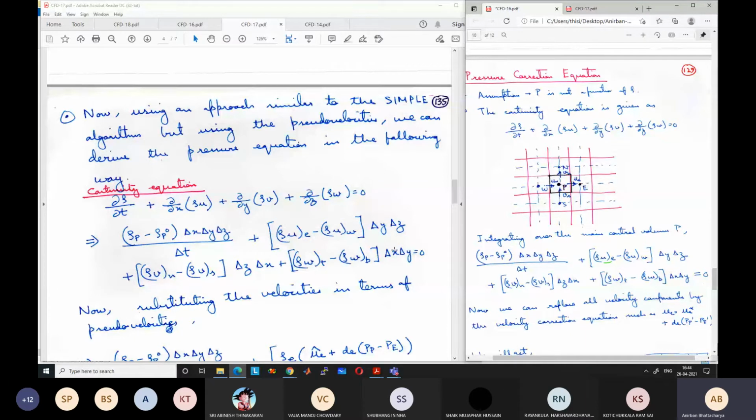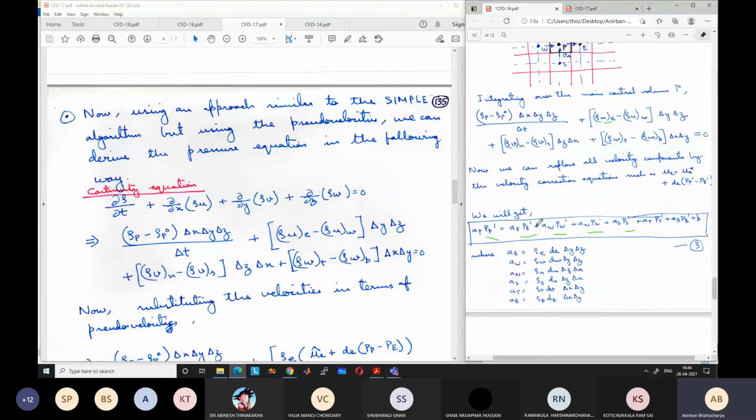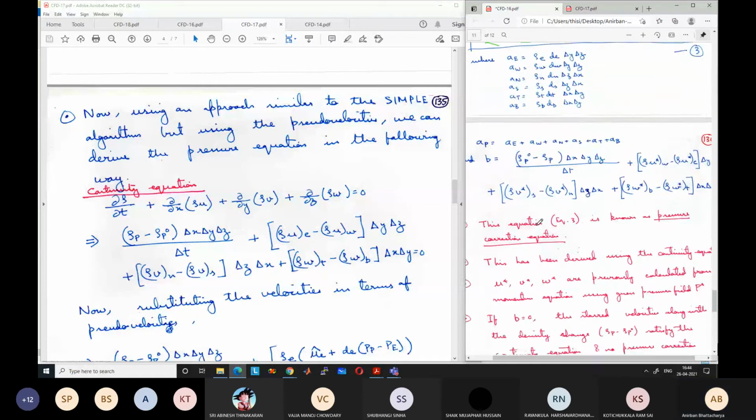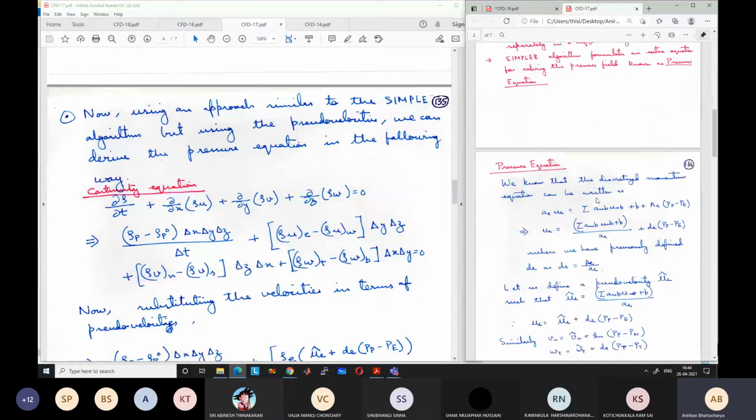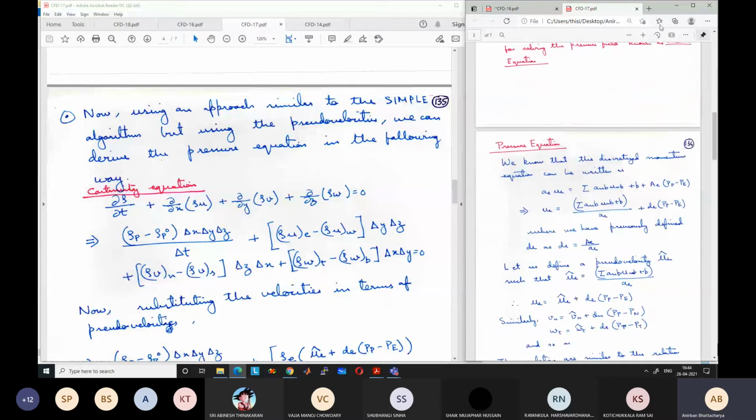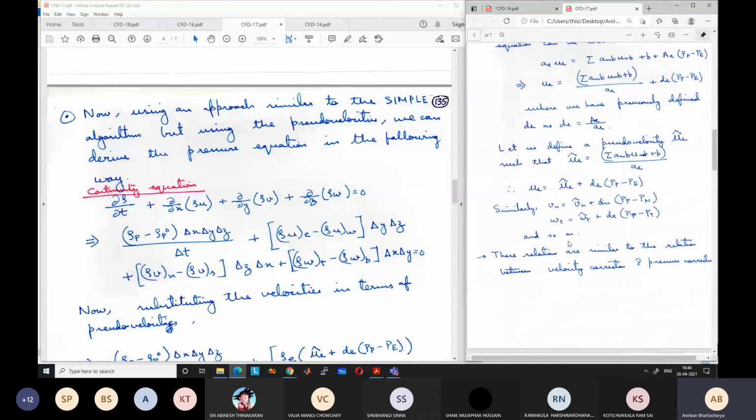Now we substitute the velocities in terms of pseudo velocities. Instead of uE, we will write uE hat plus dE (PP minus PE). Similarly, instead of vn, we write vn hat plus dn (Pp minus Pn), and instead of wt, wt hat plus dt (Pp minus Pt), and similarly for uw, vs and wb.